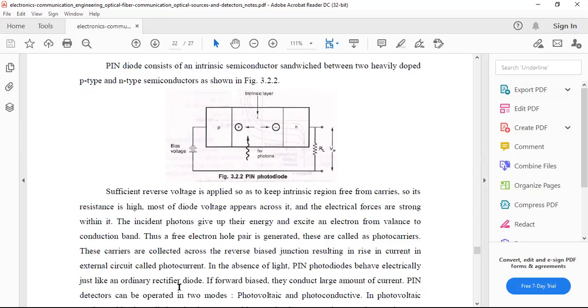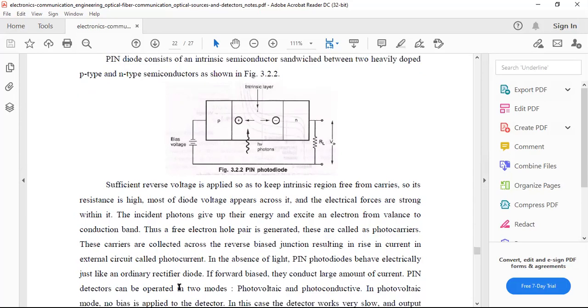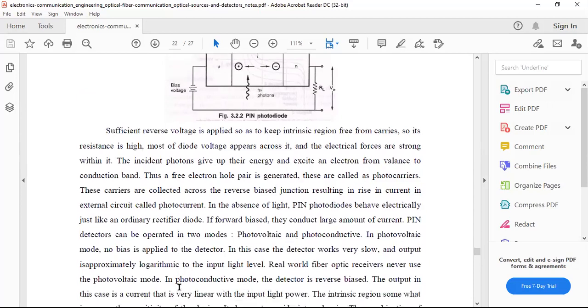The PIN detector can be operated in two modes: photovoltaic and photoconductive. In photovoltaic mode, no bias is applied to the detector. In this case, it can detect very slowly, and the output is approximately logarithmic to the light input level. In photoconductive mode, the detector is in reverse bias, and the current flowing through it is linear with the input light power.